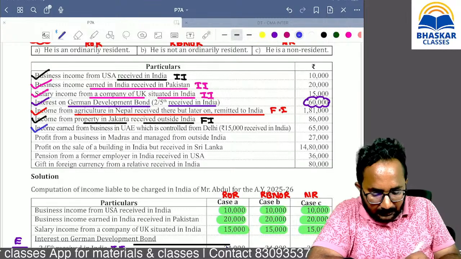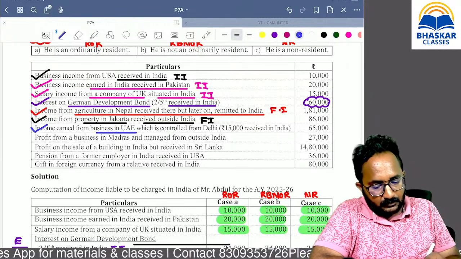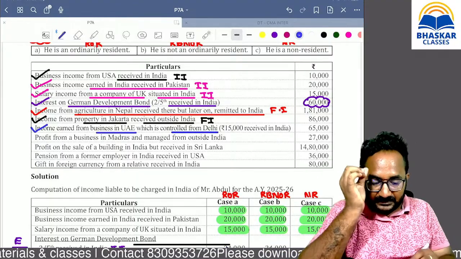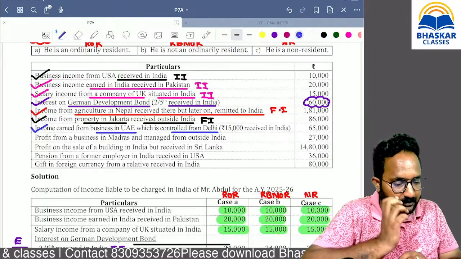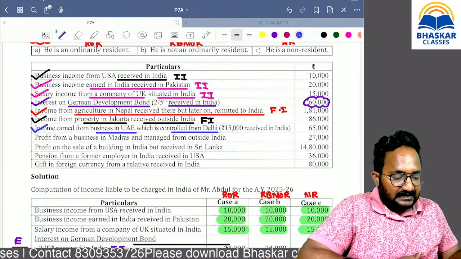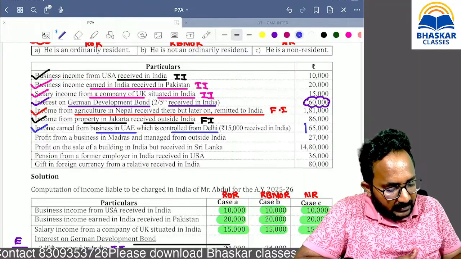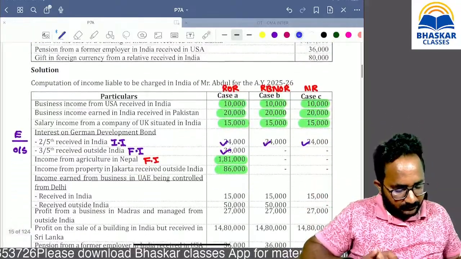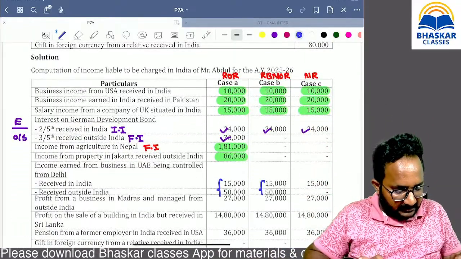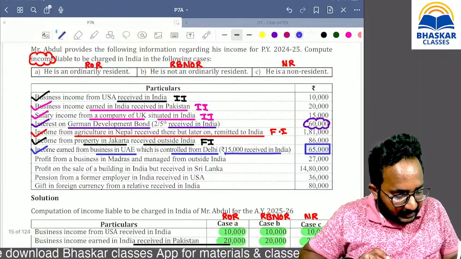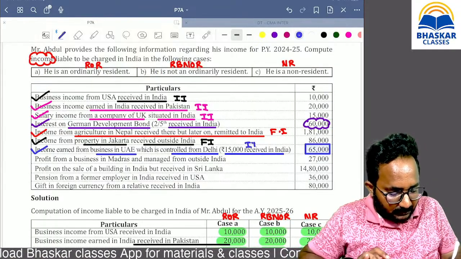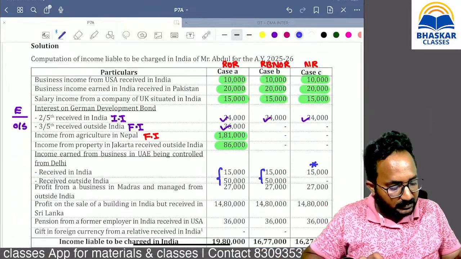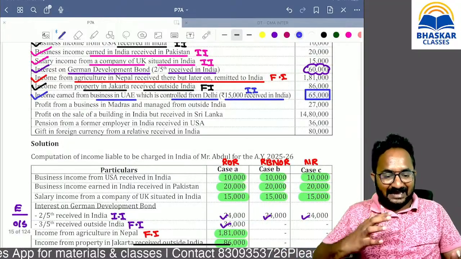Next, income earned from a business in UAE controlled from Delhi. Remember, ma? Income from business in UAE controlled from Delhi. Can you tell me, it is taxable in the hands of, yes, ma? Resident and ordinary resident. Resident but not ordinary resident. Total, ma? 65,000 we can give the tax treatment. But it is received in India. Can you tell me what is that Indian income extent, ma? 15,000. That's why in the non-resident hands also we can give the tax treatment. How much, ma? 15,000. It is in case 3, ma.